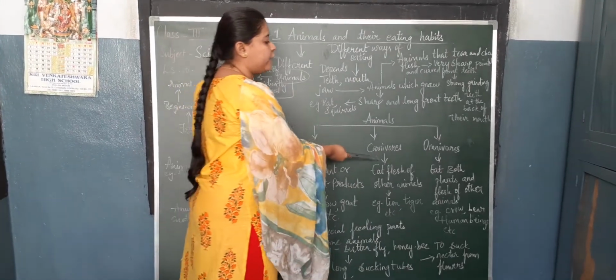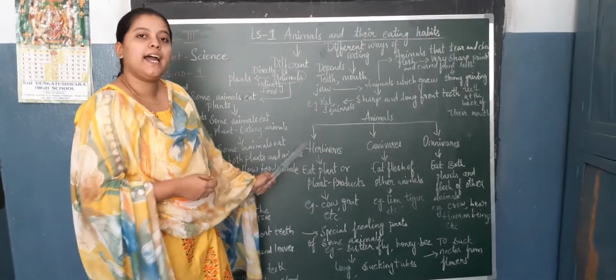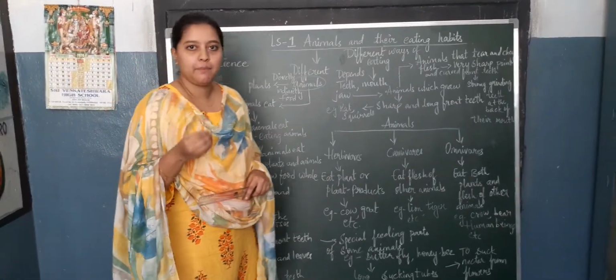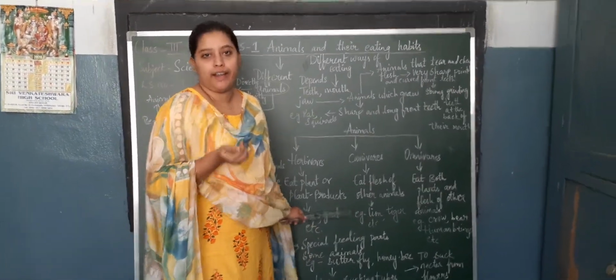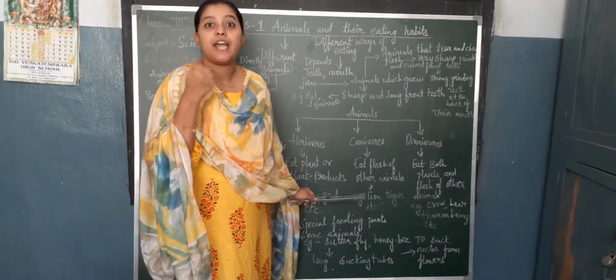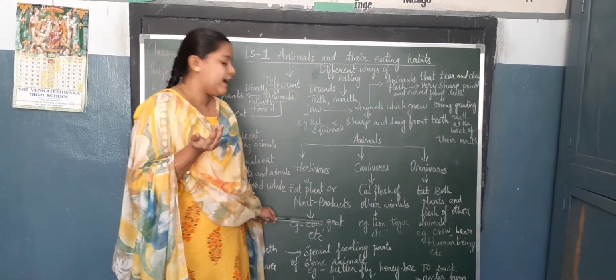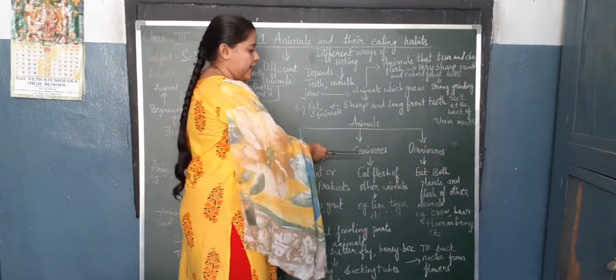Herbivores, carnivores and omnivores. Herbivores. What are herbivorous animals, children? Herbivores are those animals which eat plants or plant products, children. Examples are cow, goat, etc. Next, coming to carnivores.